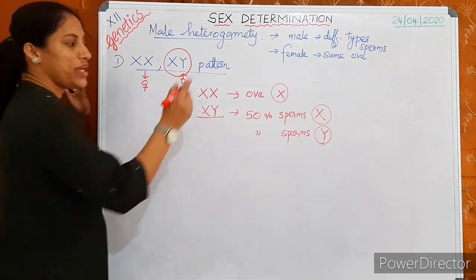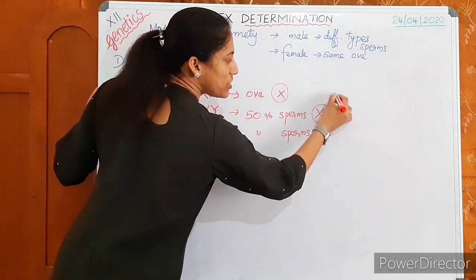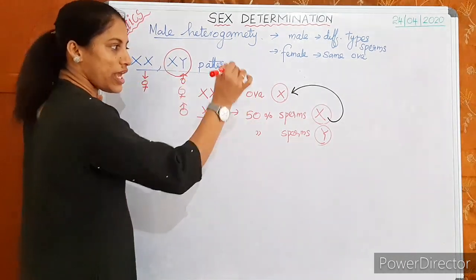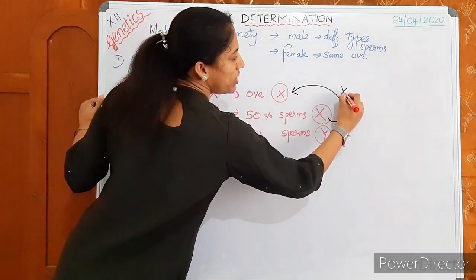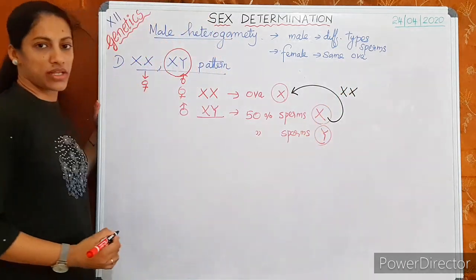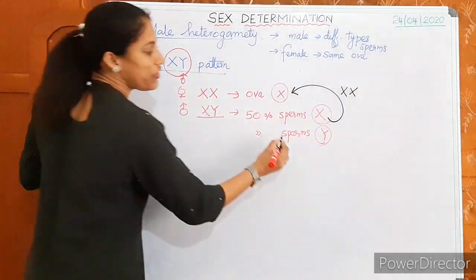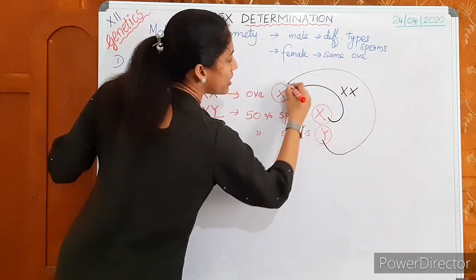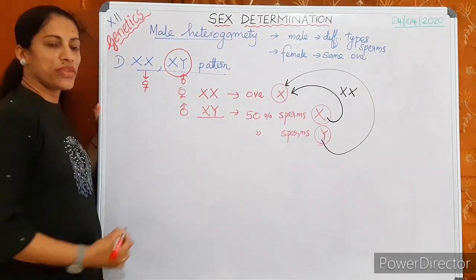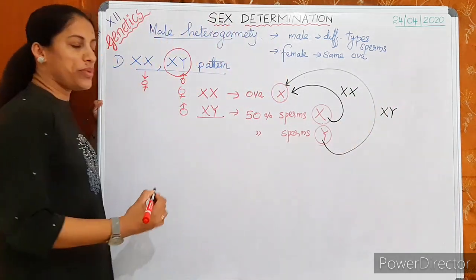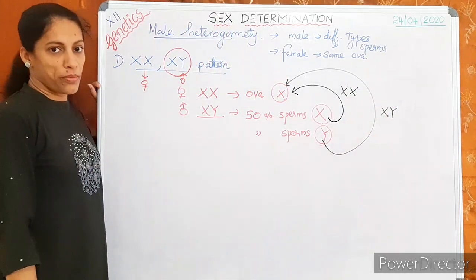Now just listen. If a sperm with an X chromosome fertilizes the ovum, the condition will be XX, which produces a female. If a sperm with a Y chromosome fertilizes the ovum, it produces the combination XY, which means it results in a male.